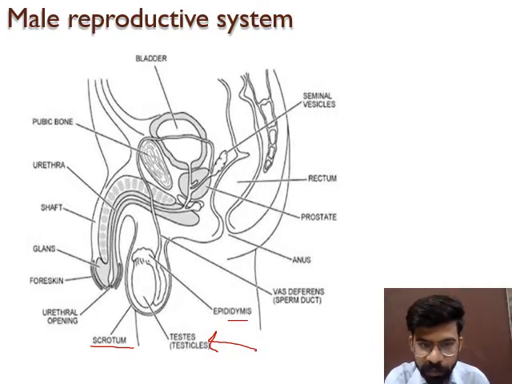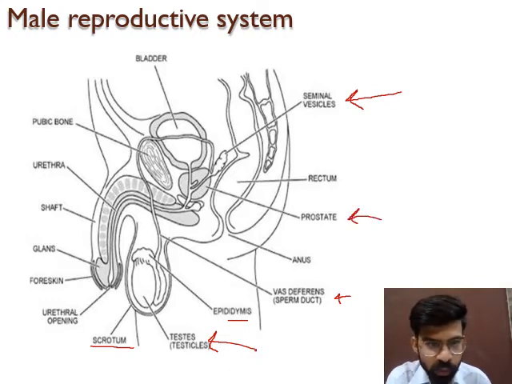The epididymis then moves downward and leads to the vas deferens, known as the sperm duct, and the vas deferens further moves upward and combines with the seminal vesicles. Seminal vesicles are accessory glands which secrete various secretions. Then the prostate gland is there. Prostate is also a gland.